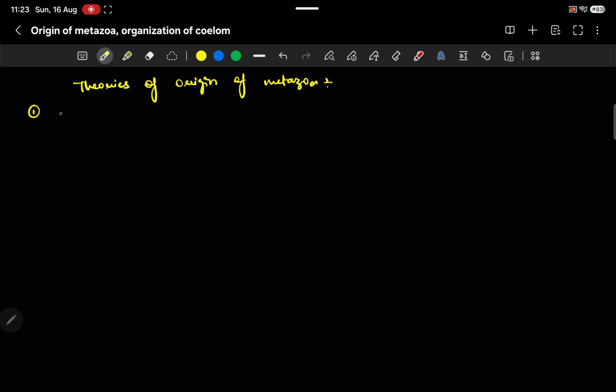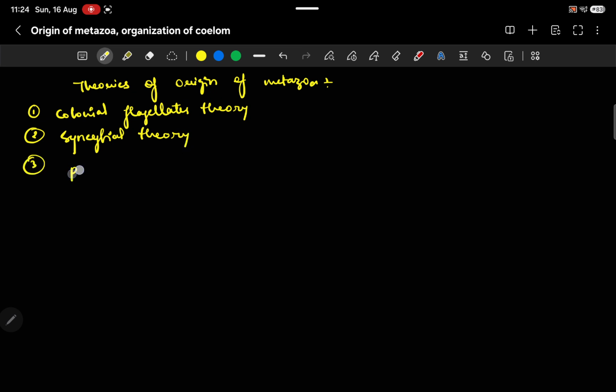First is the colonial flagellates theory. Then the second one is our syncytial theory, and the third one is the polyphyletic theory. Okay, so there are three major theories that talk about the origin of Metazoa.